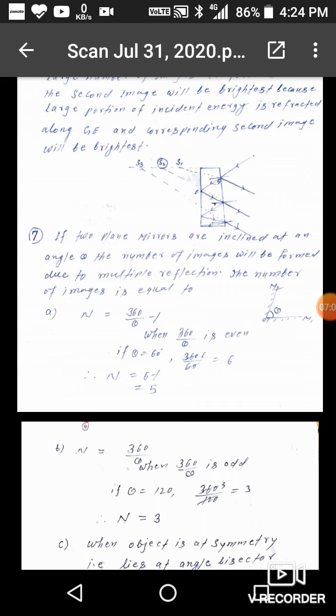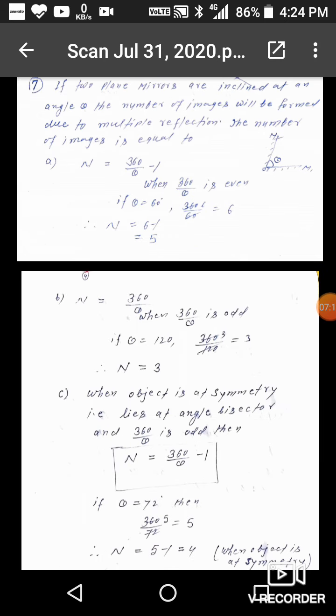Here 6 is even, so the number of images is 6 minus 1, that is equal to 5. Or second, n is equal to 360 by theta when 360 by theta is odd. If theta is equal to 120, then 360 by 120 is equal to 3. So n is equal to 3.